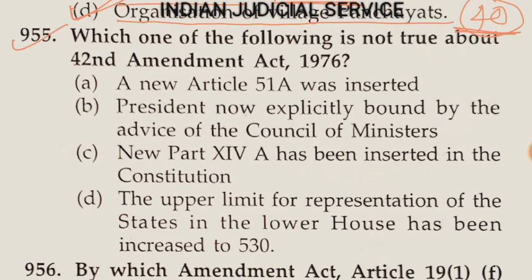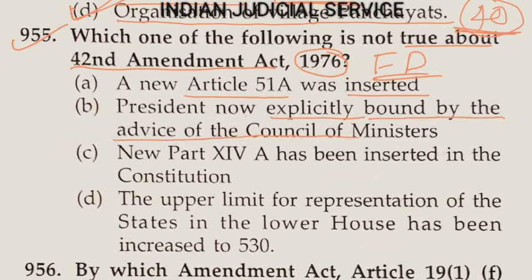Now question number 955. Which one of the following is not true about the 42nd Amendment Act 1976? Option A, article 51A was inserted. So article 51A was inserted by the 42nd Amendment Act 1976 and it provided the fundamental duties for the citizen. Now option B, the President is now explicitly bound by the advice of the Council of Ministers. Yes, this provision was added by the 42nd Amendment Act 1976.